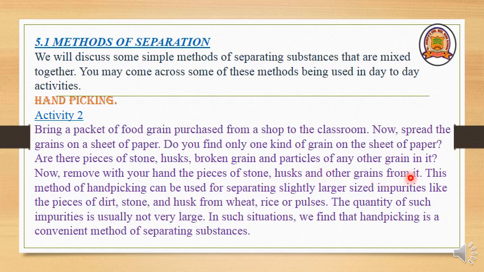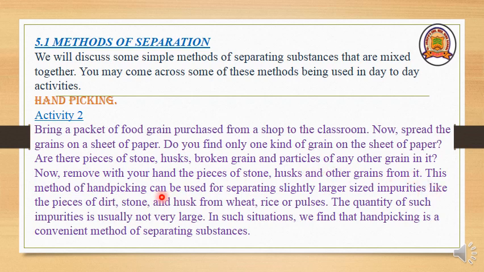See, if we get a packet of 1 kg of any grain, some places like supermarkets and all, they are going to pick it and pure things are packed in it. Whereas if you go to the general store, sometimes it is mixed with stones, husks or broken grains.